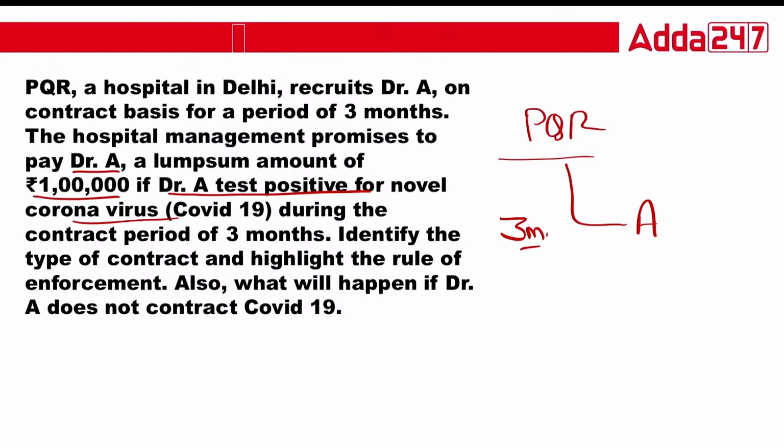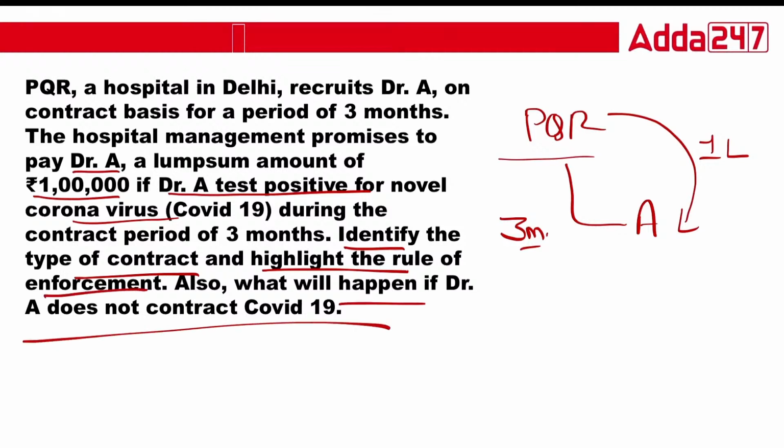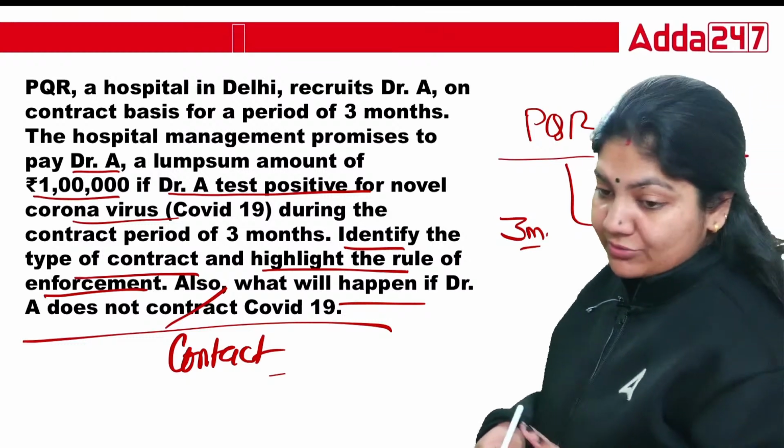It means that is the health benefit that the hospital is giving if anyone gets coronavirus. Now tell me, class, identify the type of contract and highlight the rule of enforcement. Also, what will happen if A does not contract coronavirus? So this is a simple and a very good question.